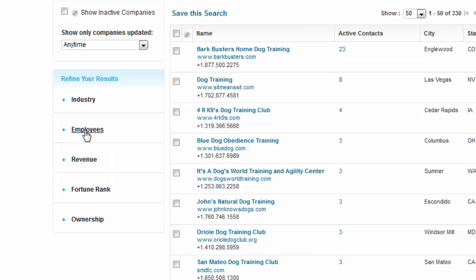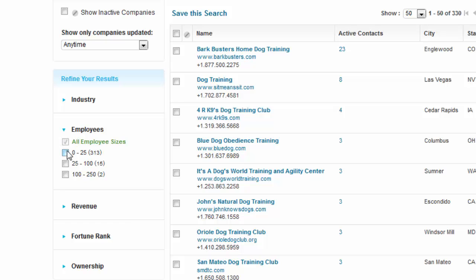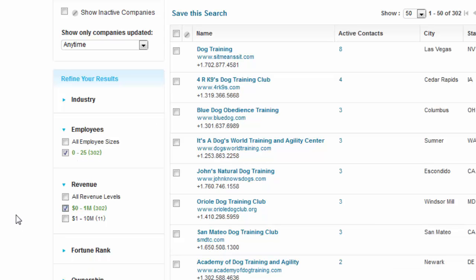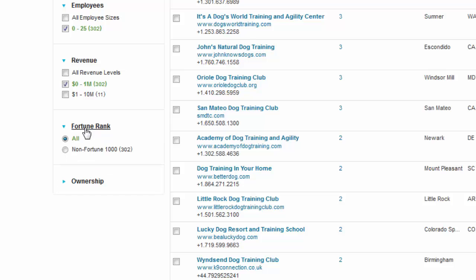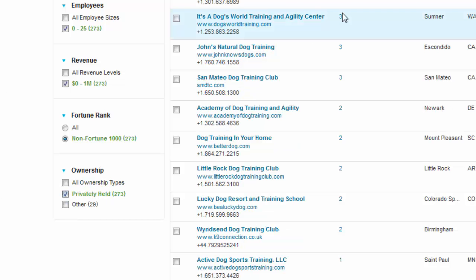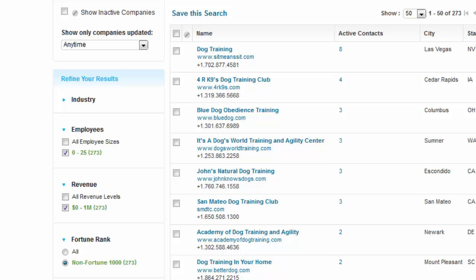Number of employees, usually something in the range of 0 to 25 or even 0 to 10 would be good. We'll choose that. Revenue, I like to go with companies that are 1 million or less, but depending on your results, you can absolutely go for the higher numbers. The Fortune rank, we don't want Fortune companies, so we'll say non-Fortune 1000. And ownership, we definitely want privately held. Now that we've narrowed that down, we have 273 companies.